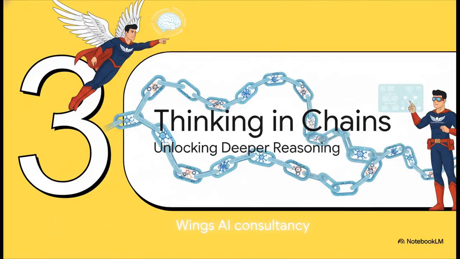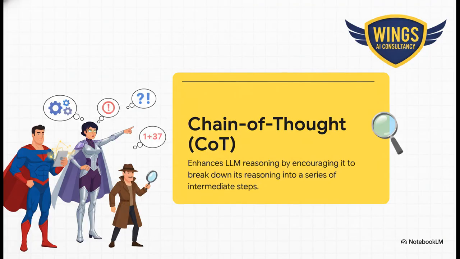Okay, so we've got the structure down. Our prompt has a solid skeleton. But what happens when you need the AI to do more than just write? What if you need it to think? For that, we need to guide its reasoning process, and that brings us to our next big idea, thinking in chains. This is where a technique called chain of thought, or COT, comes in, and it is incredibly powerful.